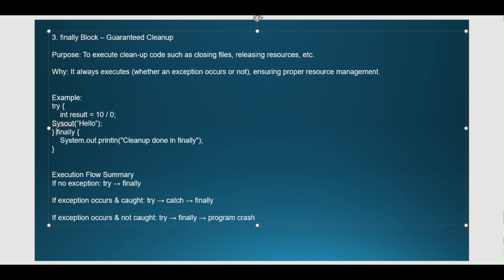So is it possible in Java for a try block to be used with a finally, without a catch? Yes, the answer is yes. A try block can be used without a catch block, but the condition is that a finally block should be there. So in this case, what will be the output? The output will be "cleanup done in finally", because the other line will not be executed, since the control will go to the finally block.